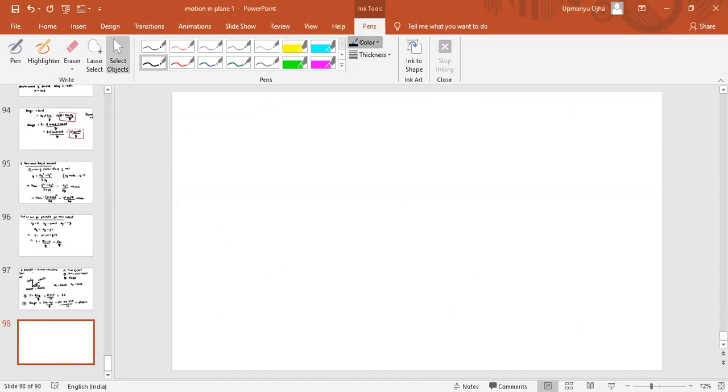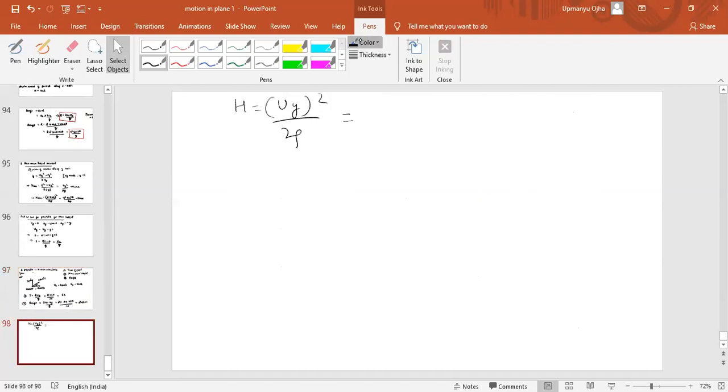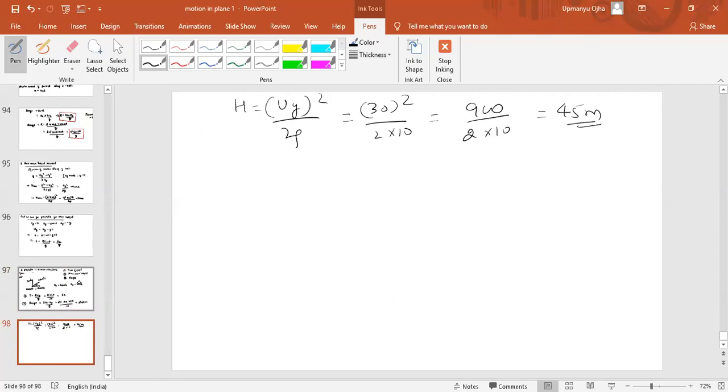For maximum height, the formula is uy whole square by 2g. uy is 30. So 30 whole square by 2 into 10. This is 900 by 2 into 10. So I think 45 meter is the answer. So directly we can use this concept or formula, we can get the answer.